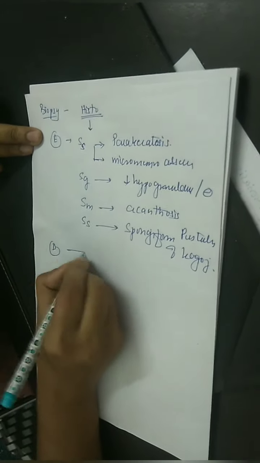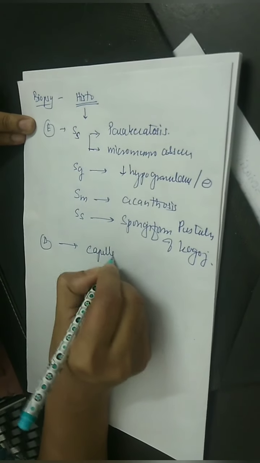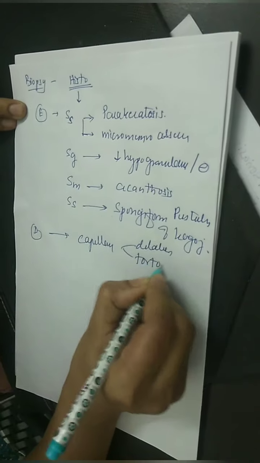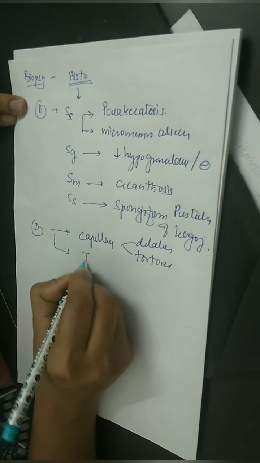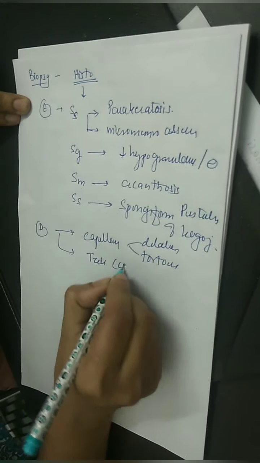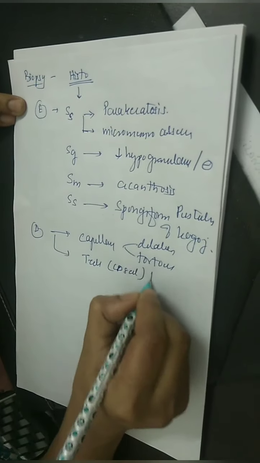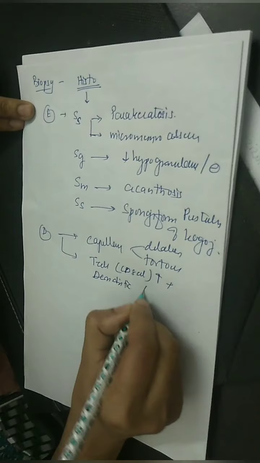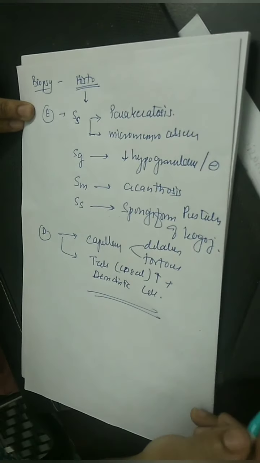In the dermis, capillary dilatation and tortuous capillaries will be seen, along with T cells, which are CD8 type of cells, increased, along with a few dendritic cells. So this is your histopathology of psoriasis.